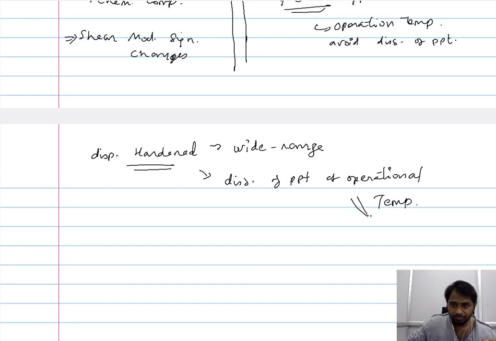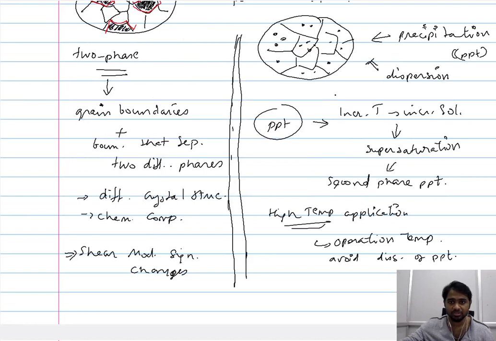So at high temperature, since the precipitate introduced by this particular approach is not based on the difference in solubility at different temperatures, when you put this material at high temperature, you don't have to worry about the precipitate dissolving back into the base metal, as you have to in the case of a precipitation hardened two-phase system. In a dispersion hardened system, you don't have to worry about such dissolution of the precipitate back into the base metal. So essentially, you can create a microstructure similar to this using two different approaches.